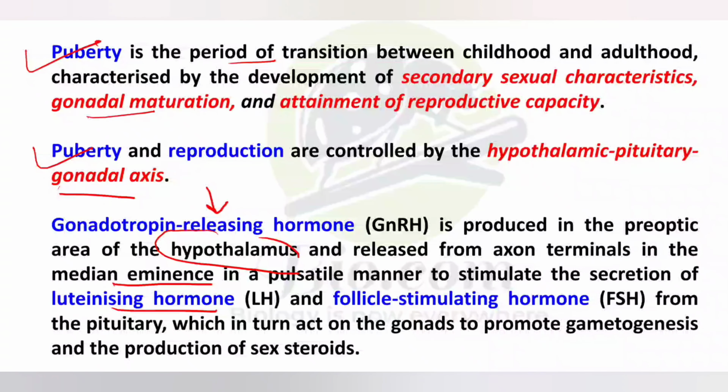So यहाँ पे आपको तीन चीज़ें याद रखना है. What are the different features of the puberty, and also it is controlled by the hypothalamic pituitary gonadal axis, and also the GnRH stimulates the secretion of luteinizing hormone LH and FSH, that is the follicle stimulating hormone.